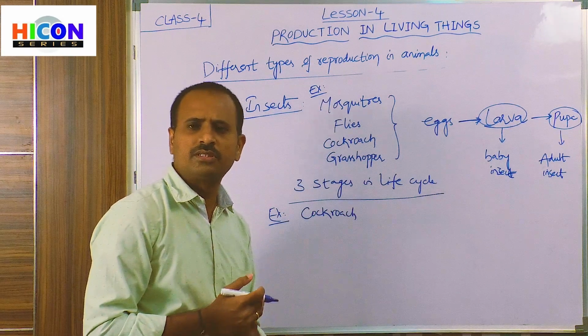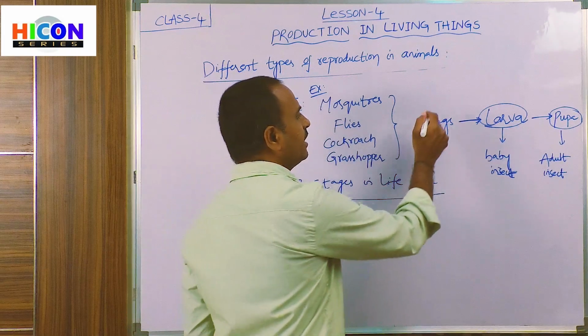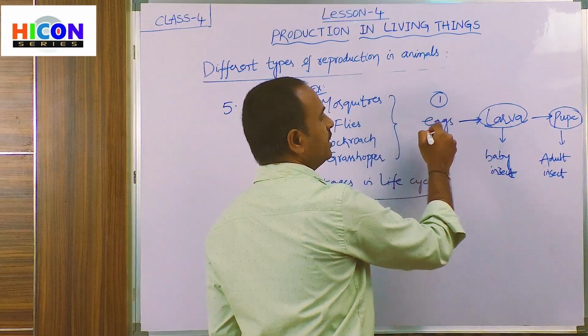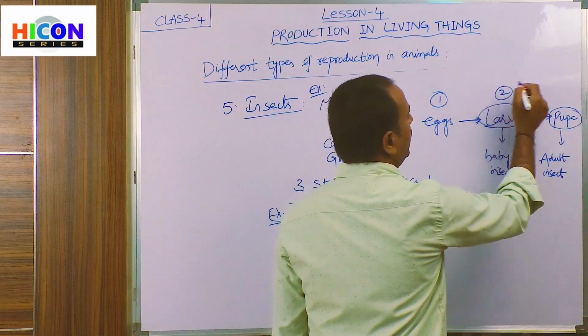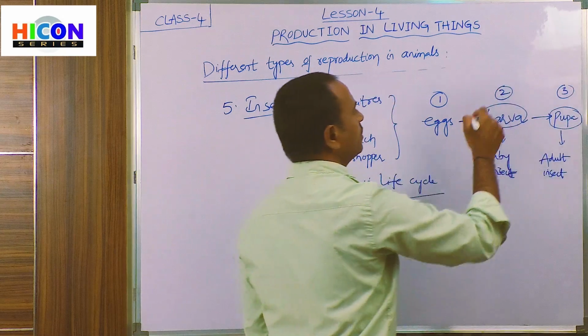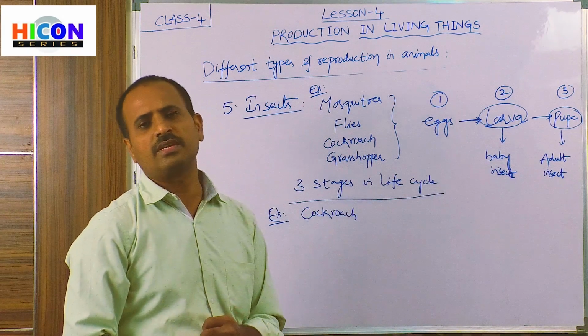So what are those 3 stages? The first one is egg, the second one is larva, and the third one is pupa. So these are the 3 stages in their life cycles.